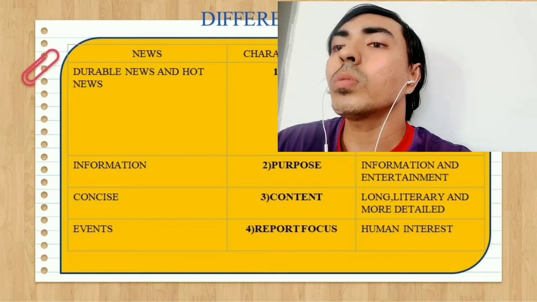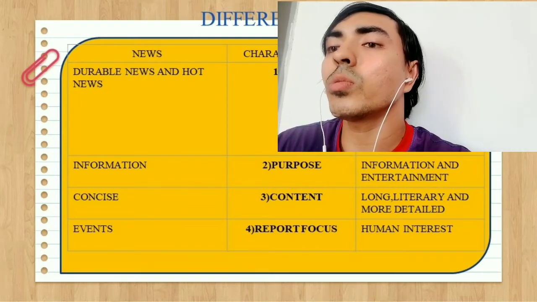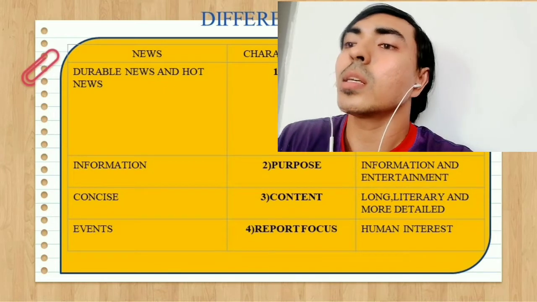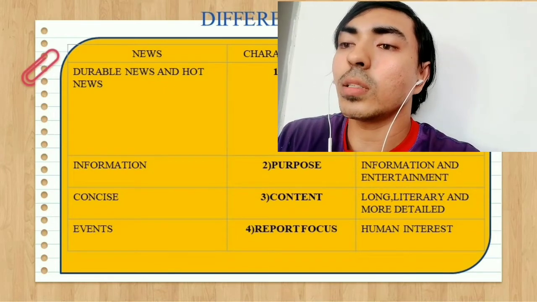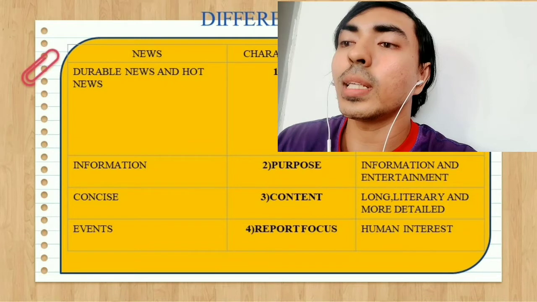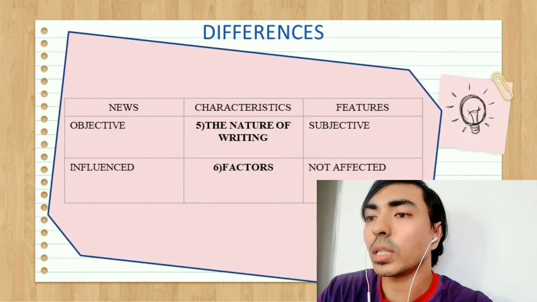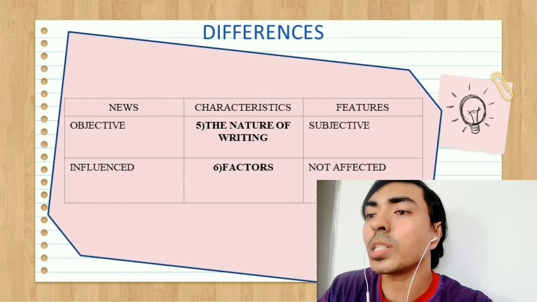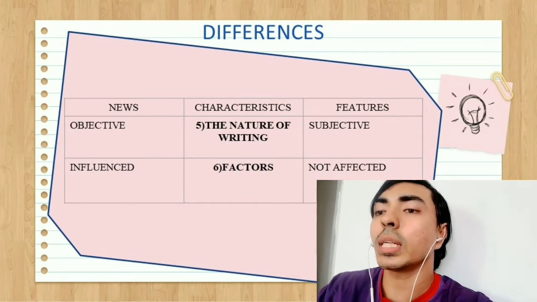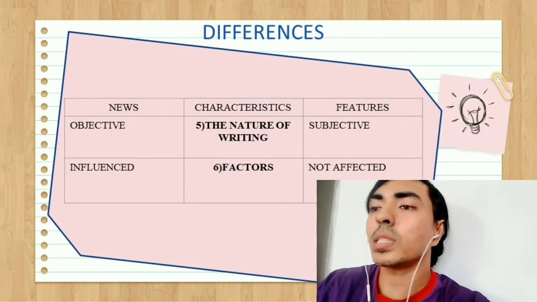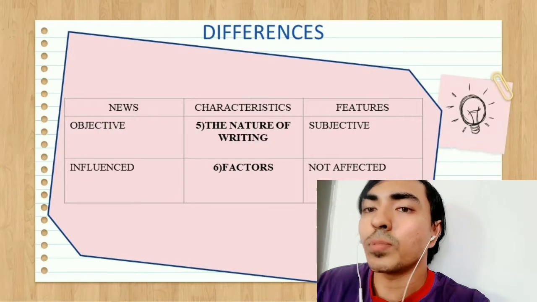Okay, so report focus on news is more on events, compared to features, it is more on human interest. Fifth characteristic, okay, is about the nature of writing. If we look at the news, okay, it is more objective, and compared to features, it is more subjective.